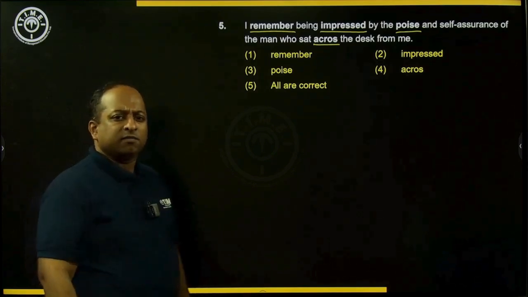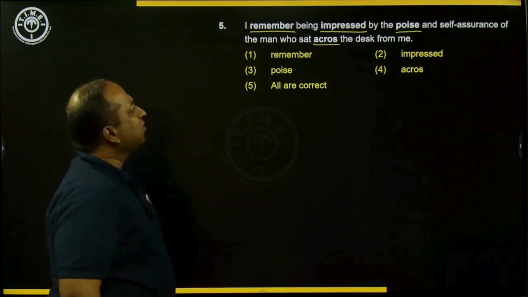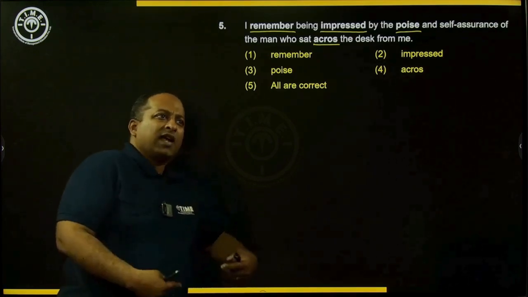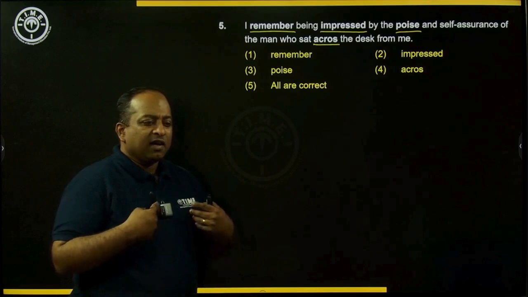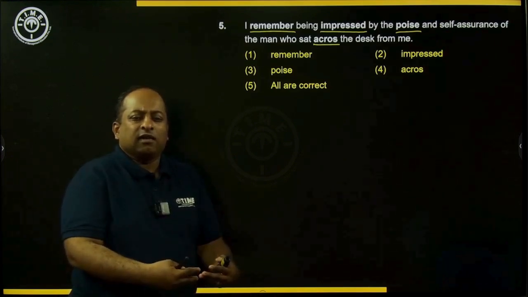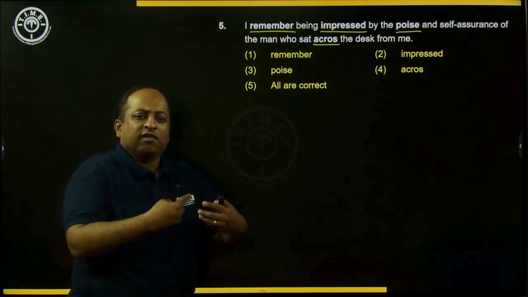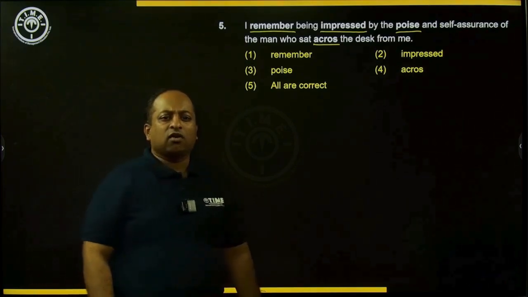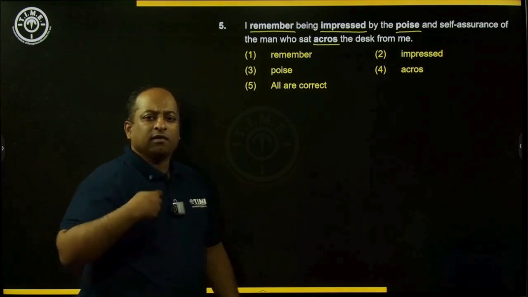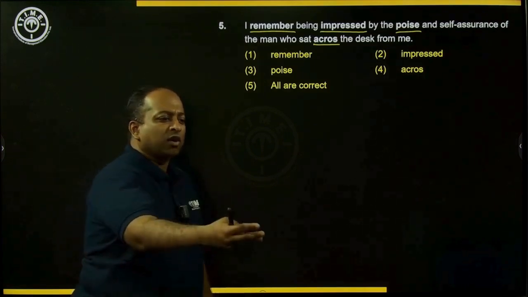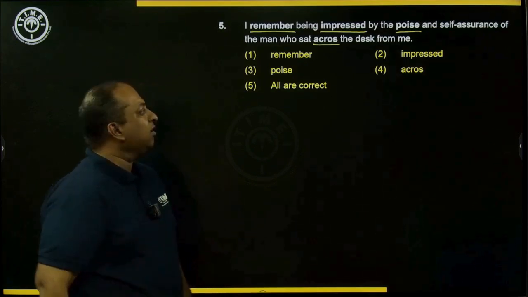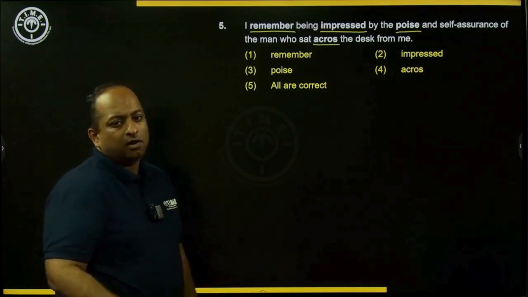Impressed, the past tense of impress, which is also correctly spelt. Then you have the word poise. Poise means the way a person carries himself or herself with grace, with balance. Then you have the word across. Across is a preposition which says that you are at the other side. For example, across the desk means the other side of the desk. So it is a positional preposition.